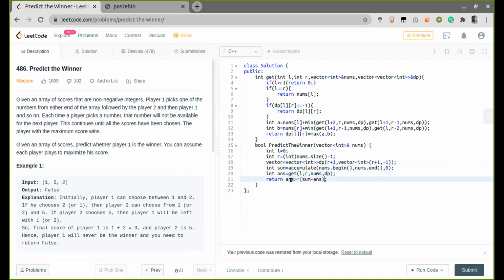Then I just have to check if answer is greater than or equal to, since they have mentioned that even a draw is considered a winning position for player 1. So if it is equal, that means both players have the same score, then I have to return true here. Yeah, perfect, correct.